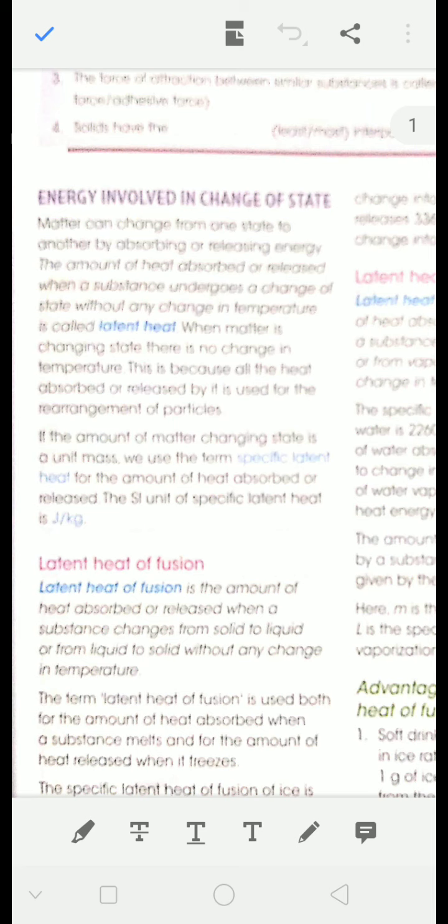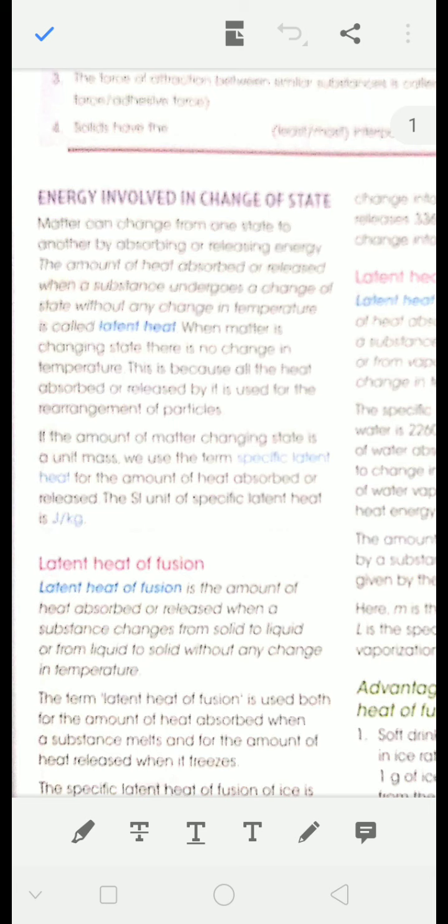So latent heat is that heat due to which a substance undergoes a change of state but not any change of temperature. Okay? So suppose we have water at 100 degrees Celsius, and to convert it into vapor at 100 degrees Celsius, again we need some heat, which is called latent heat of vaporization.